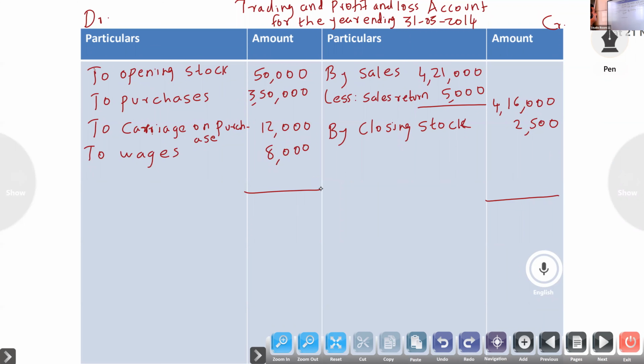So credit side 4 lakh 12,000. Here is a gross loss, I think. The debit side is more, 4 lakh 20,000.